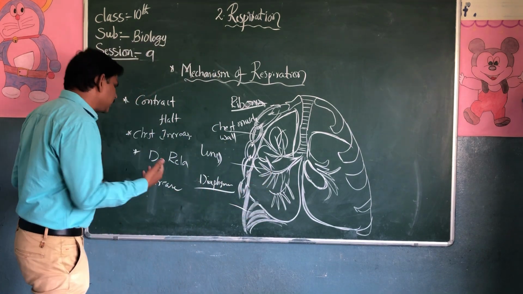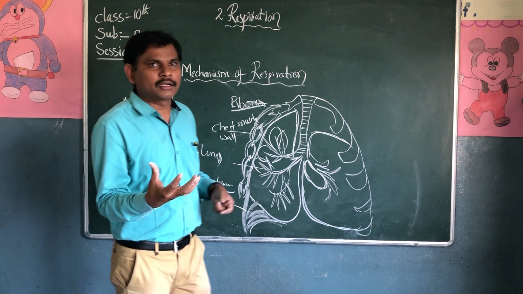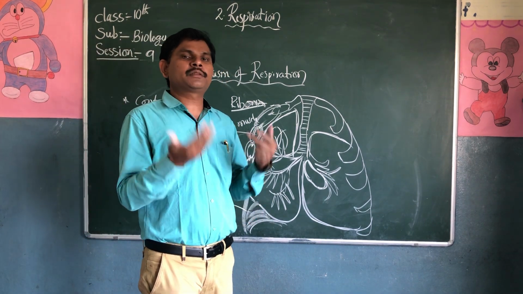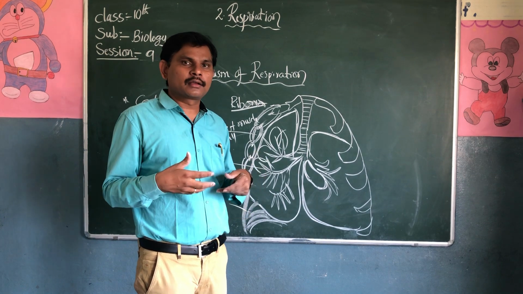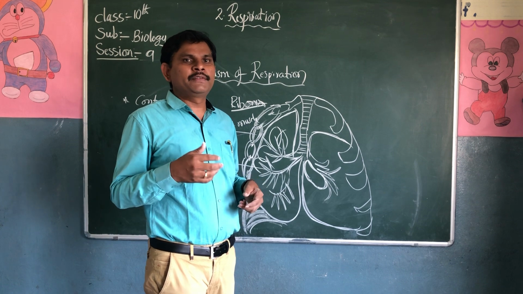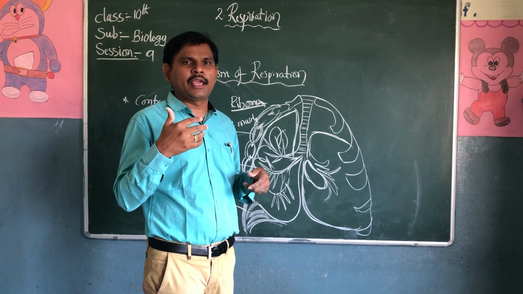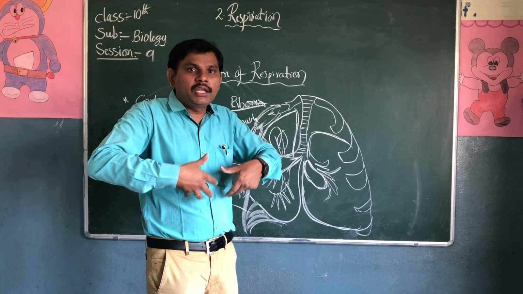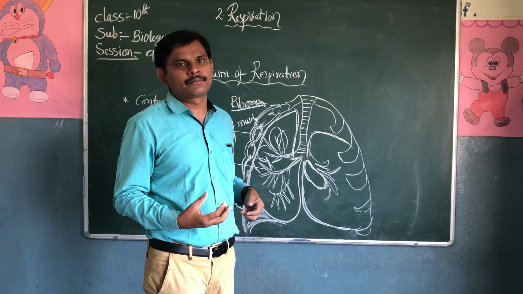So because of this relaxation of the chest cavity, in the exhalation process, the lungs need more pressure. When we send air from the lungs to the outside, we need some pressure inside the lungs.